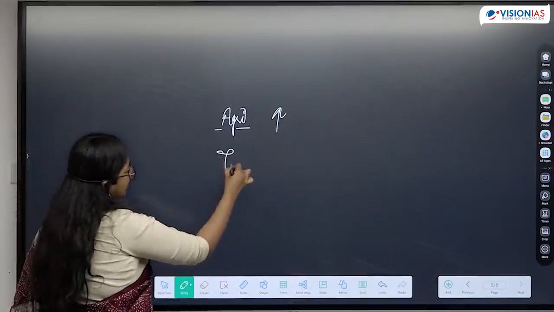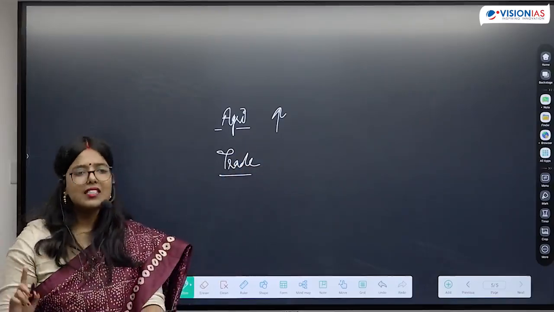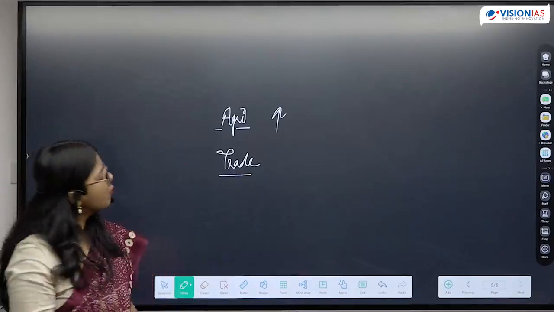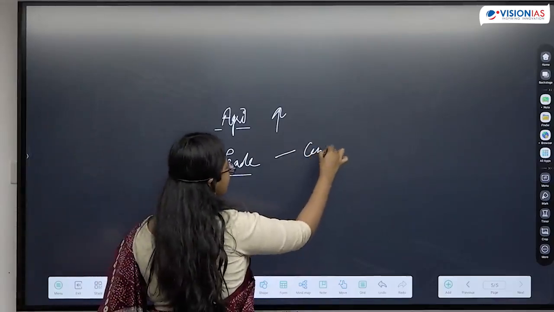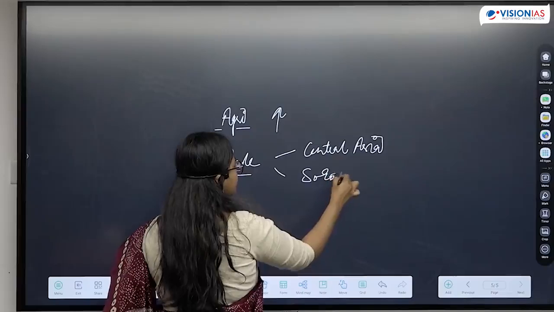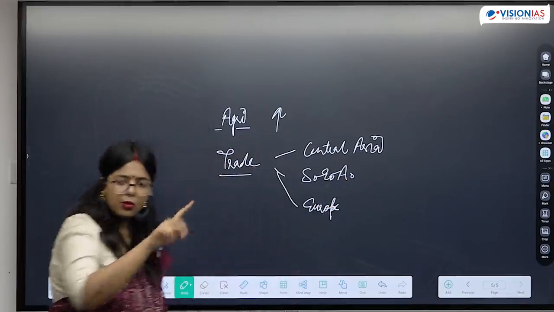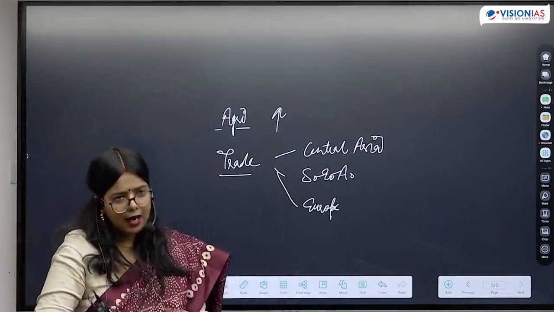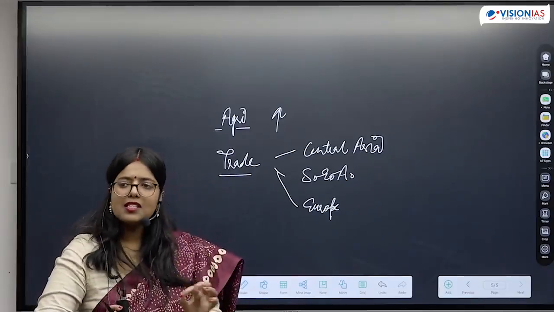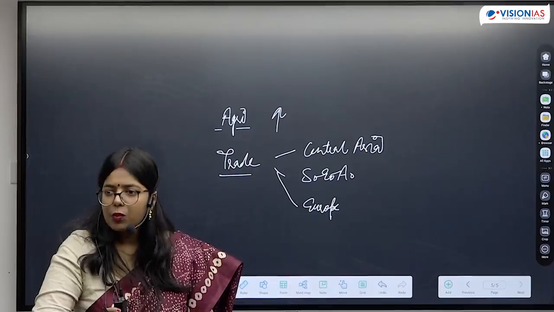When trade is happening here, not only internal but also external trade is going to happen at large scale. With whom are these people going to trade? They are going to trade with Central Asia. They are going to trade with Southeast Asia. They are going to trade with Europe. With all these regions, they are going to have trading relations. So that means with this long distance trade, they are also able to gain a lot of economic prosperity.